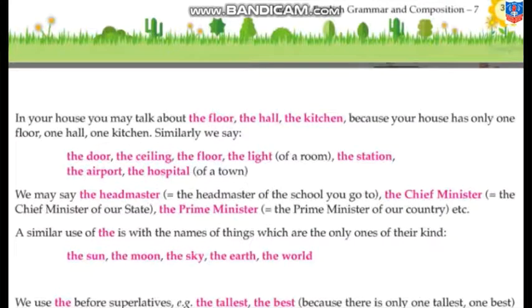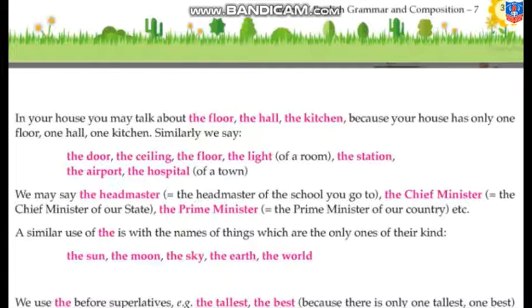Now when we are talking about something familiar, for example in your house, you may talk about the floor, the hall, the kitchen, because your house has only one floor, one hall and one kitchen. Similarly, we say the door, the ceiling, the floor, the light of a room, the station, the airport, the hospital of a town.